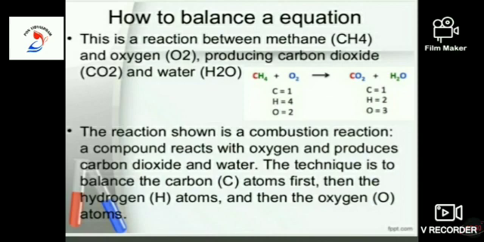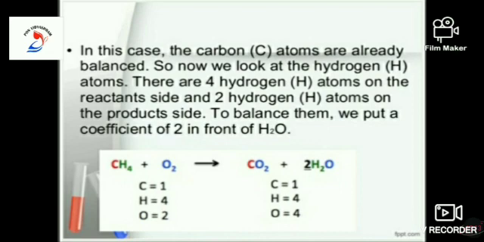To balance both the sides, we start with multiplying by 2. When we start doing that, we have to check both the reactant and the product. Here, the carbon atoms are already balanced. Now we look at the hydrogen atoms. There are 4 hydrogen atoms on the reactant side and 2 hydrogen atoms on the product side.